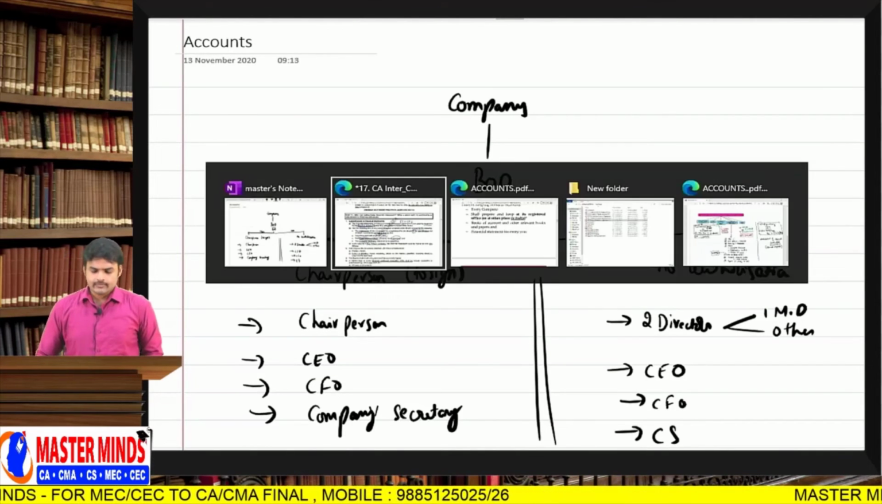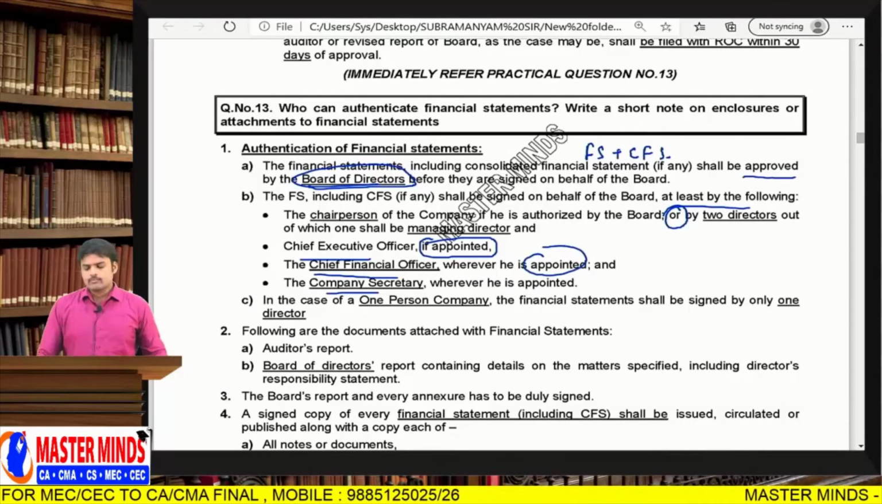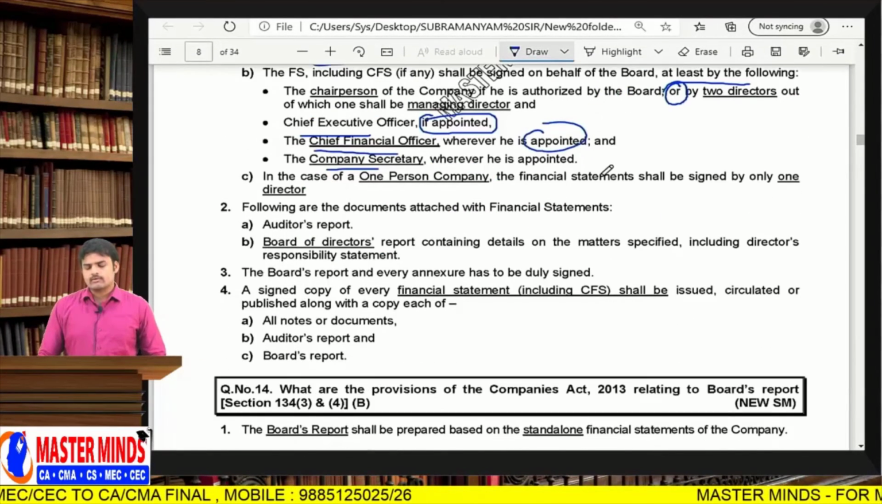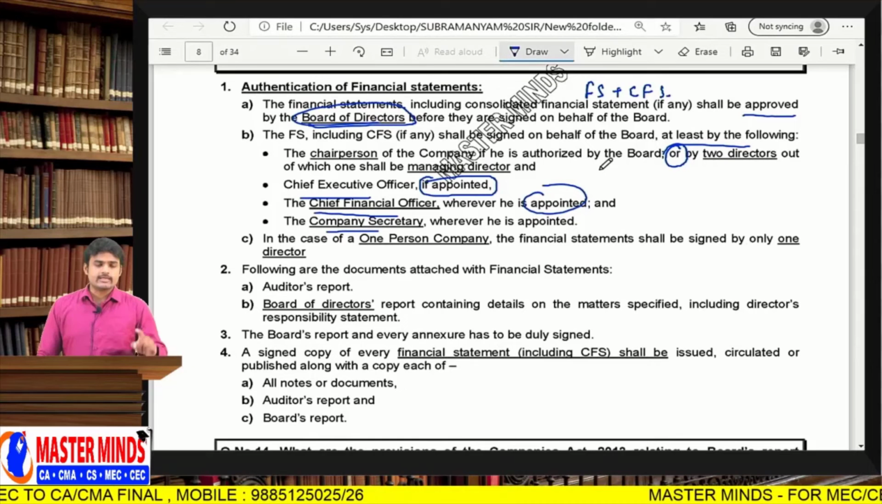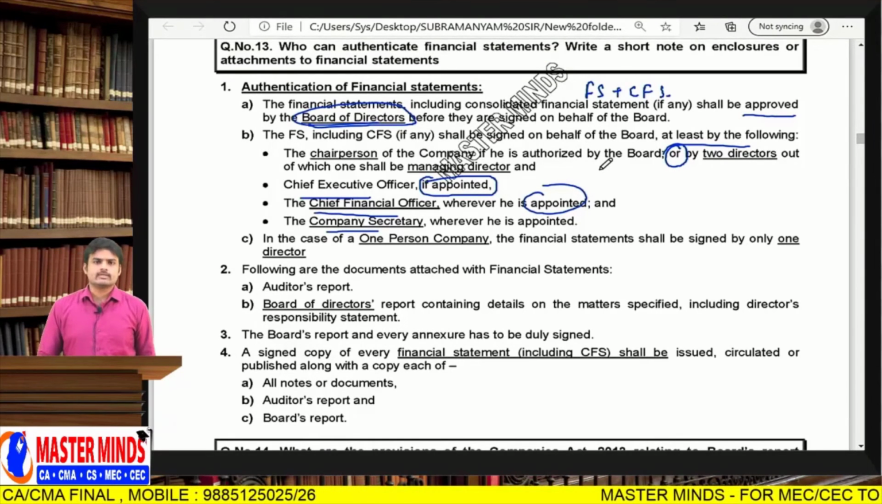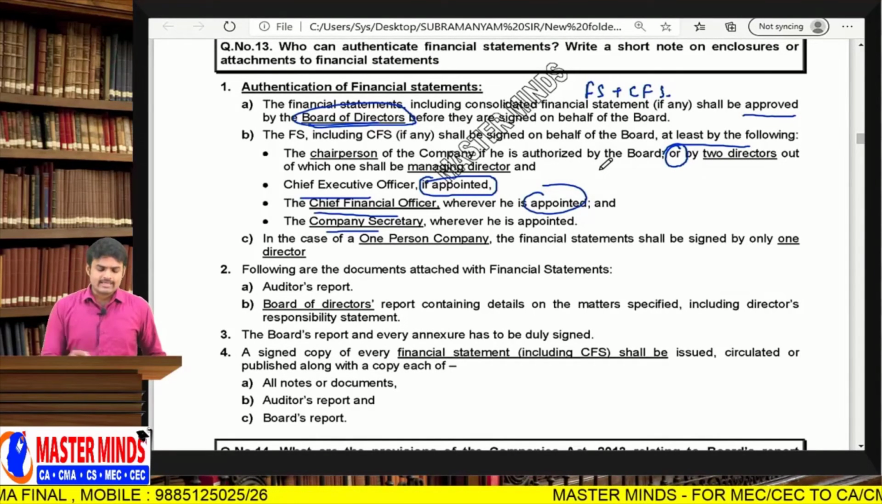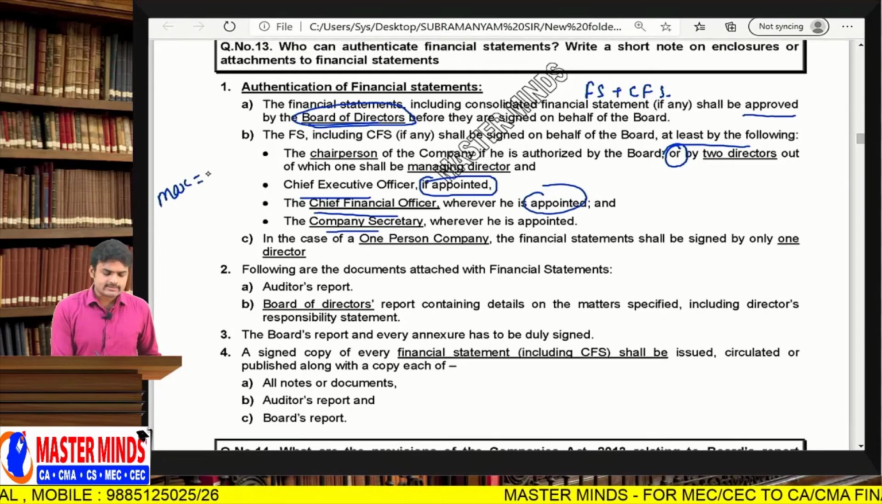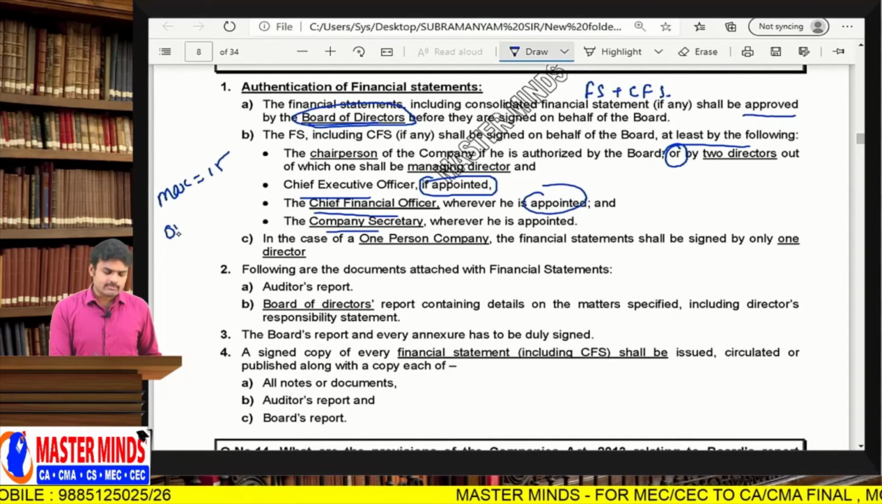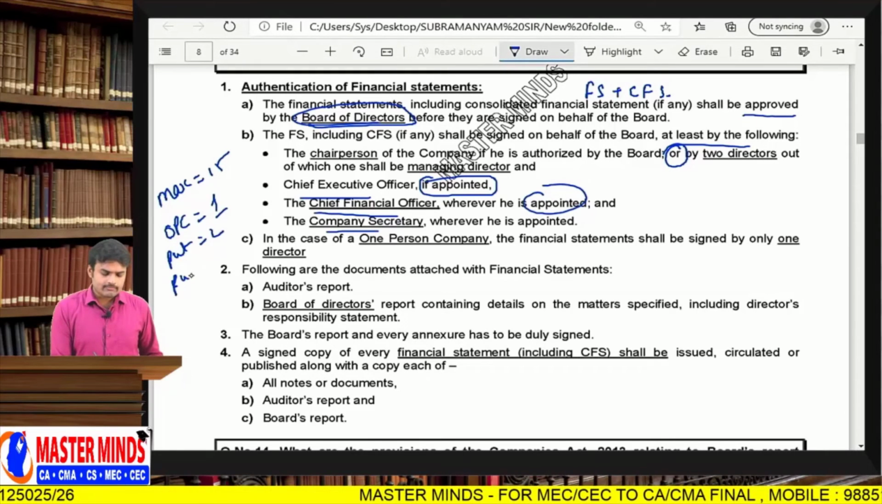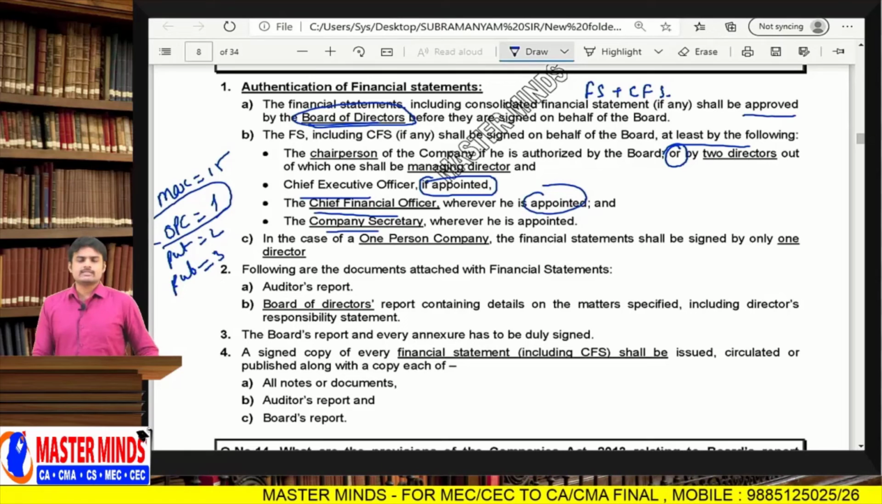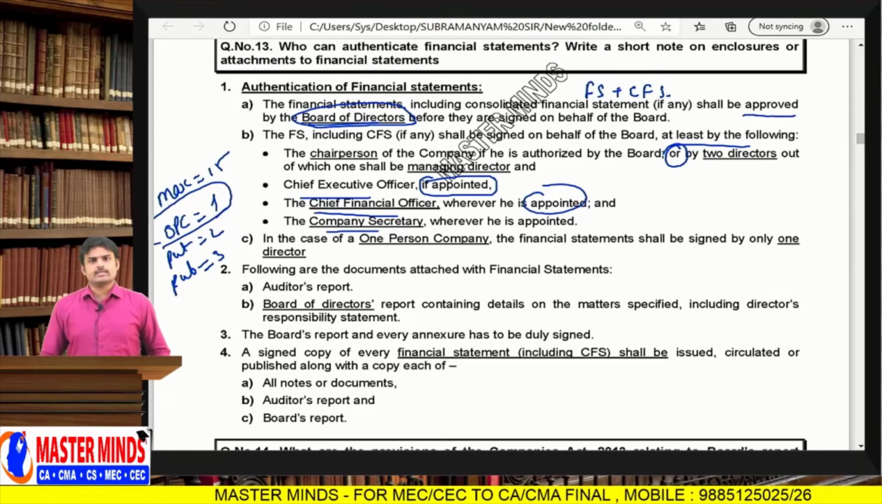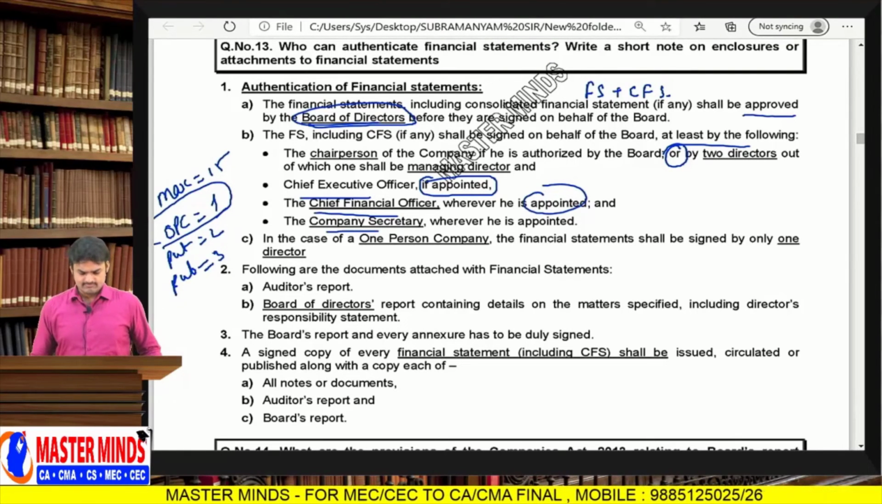Is it clear? Next, in case of OPC, financial statements can be signed by only one director, because an OPC will contain only one director, minimum one director. See, for all companies the maximum number of directors is 15, but the minimum for OPC is 1, private limited company 2, public company 3. So in case an OPC has a single director, signing the financial statements is correct, no problem.